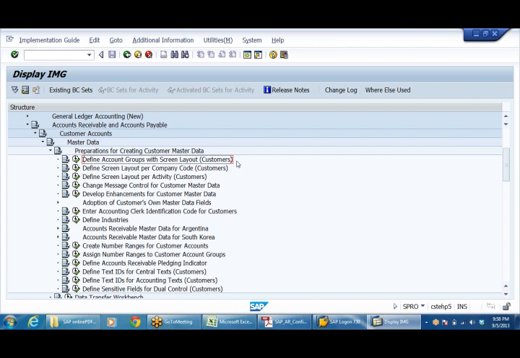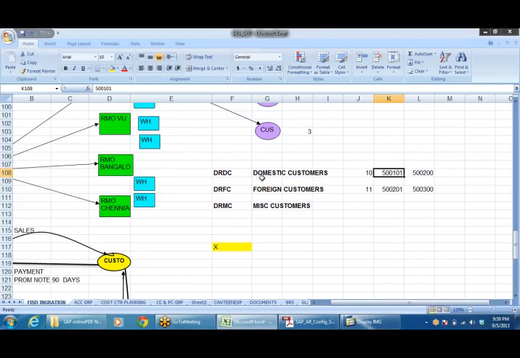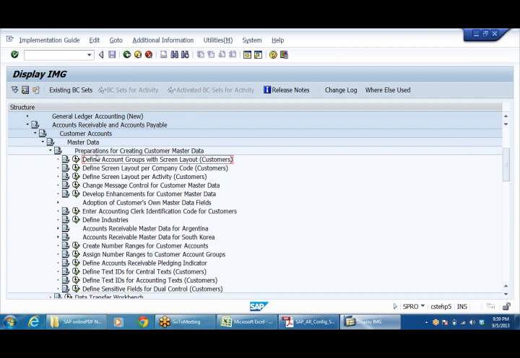So define account groups with screen layout rule, screen layout customers. So here we are going to create account groups. Account groups are nothing but these are the customer account groups. Right. So I'm going to create domestic customer group, foreign customer group, miscellaneous customer group. Right. Define account groups. Click on this.